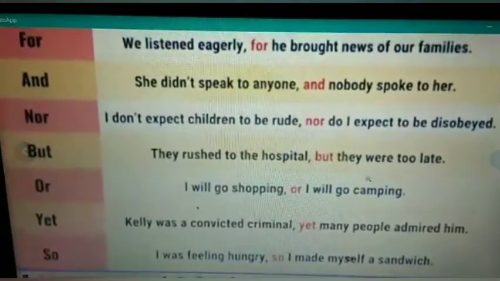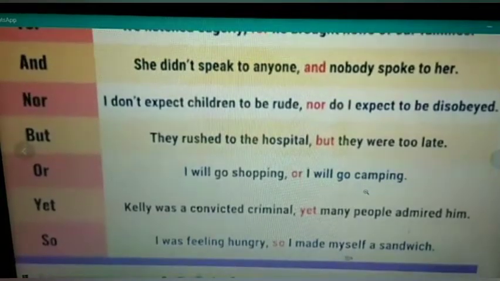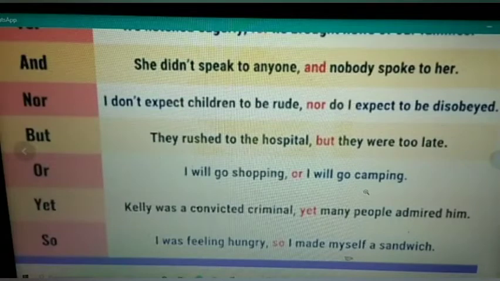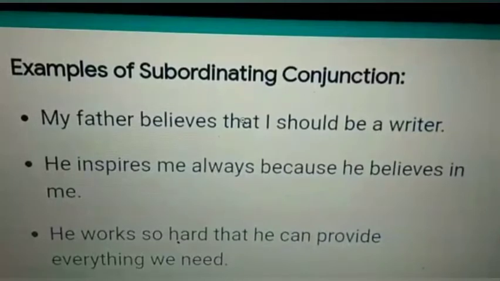But: they rushed to the hospital, but they were too late. Or: I'll go shopping, or I'll go camping. Yet: Kelly was a convicted criminal, yet many people admired him. So: I was feeling hungry, so I made myself a sandwich. Next, we shall see examples of subordinating conjunctions.